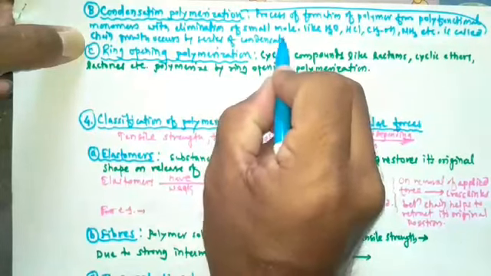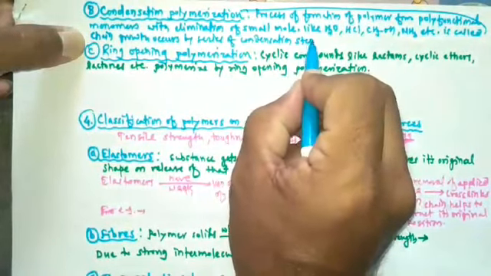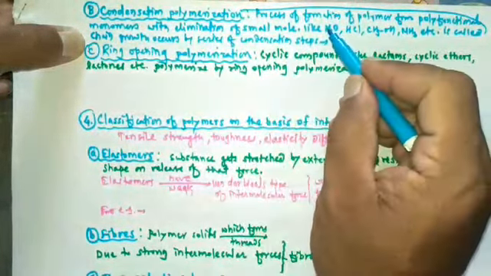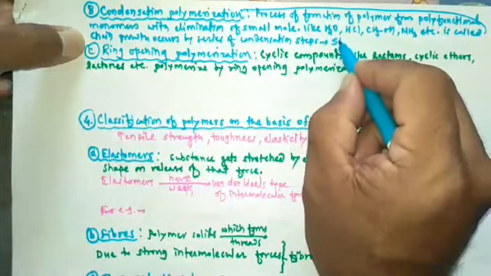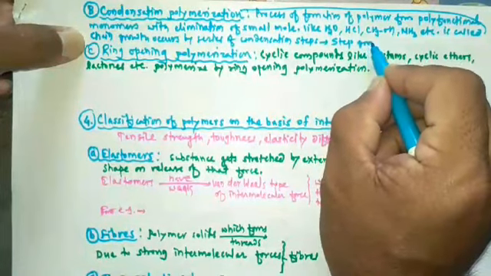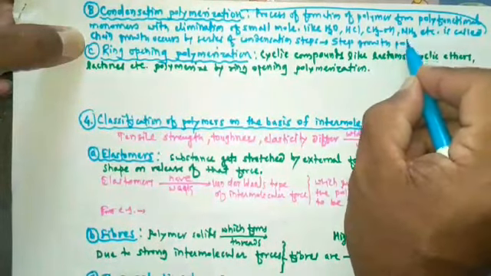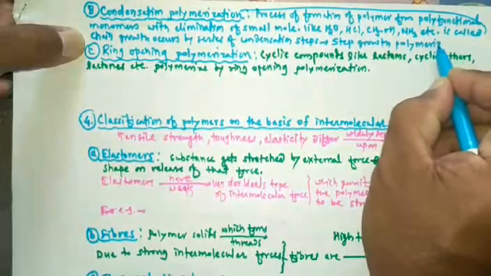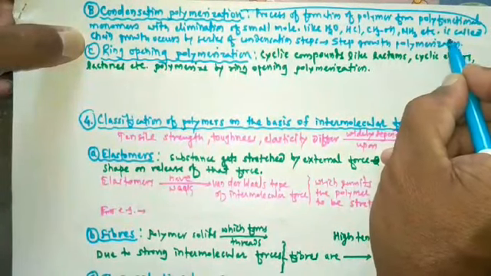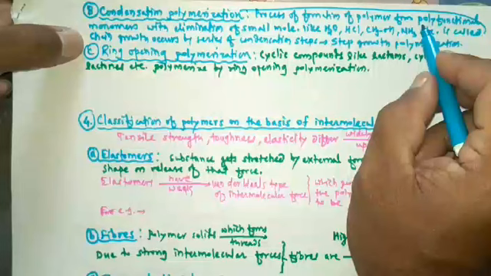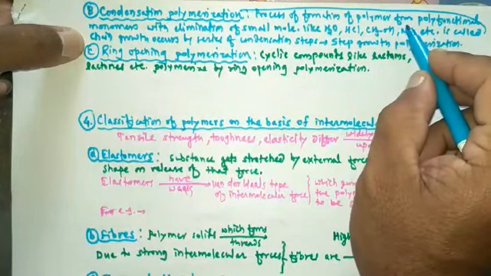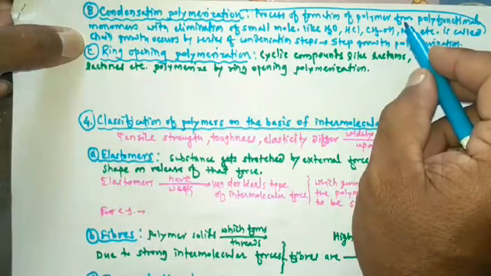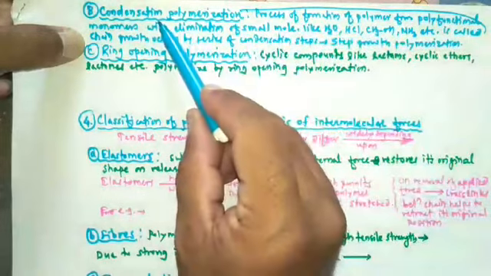Therefore, this polymerization is also called step growth polymerization. This is another name of this type of polymerization. So this process is continued till high molecular mass polymer is obtained. So this is the condensation polymer.